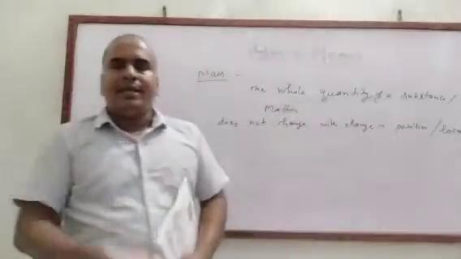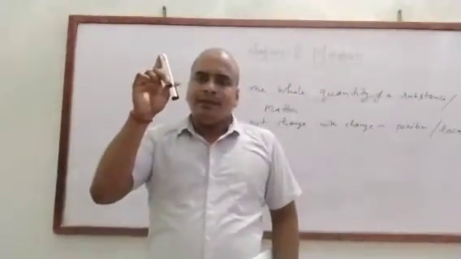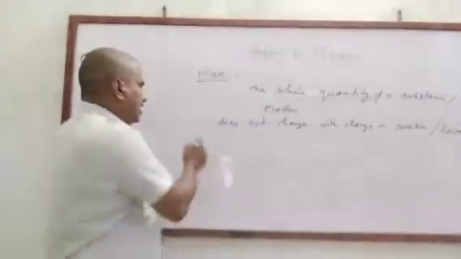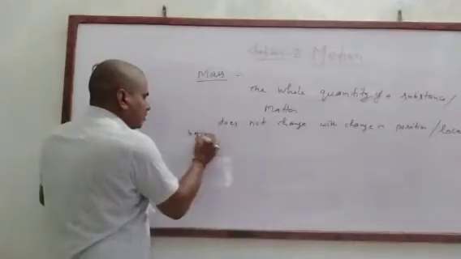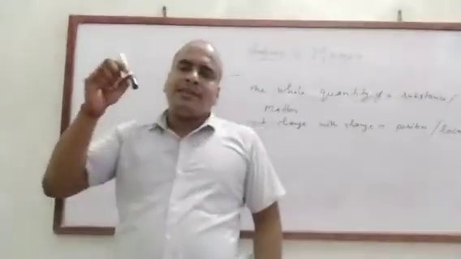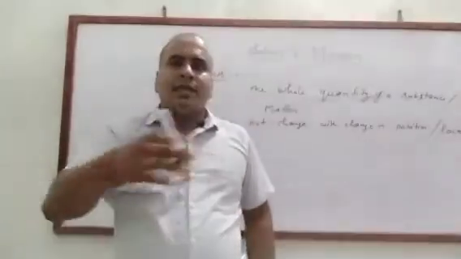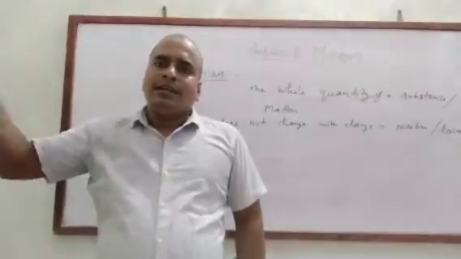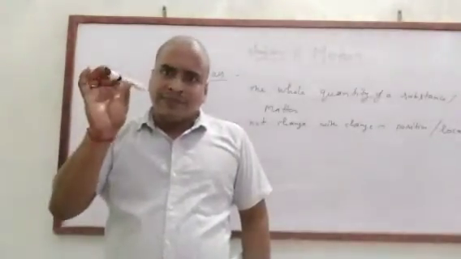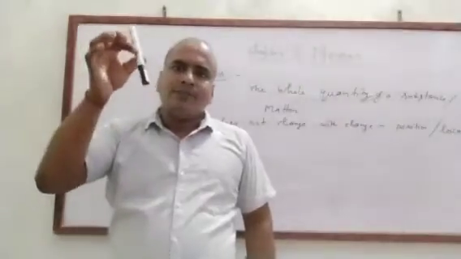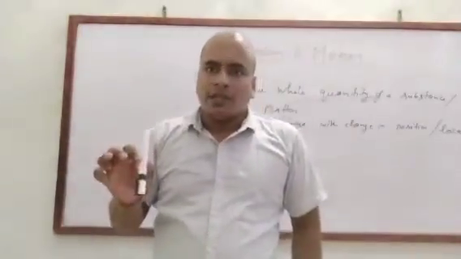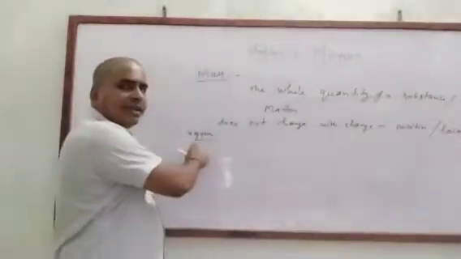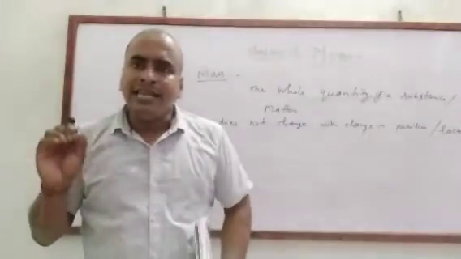Suppose, for example, we have one marker pen. Suppose the mass of this marker pen is 10 gram. If we measure the mass of this marker in another place, at your home, in school, at a railway station, bus station, airport, will its mass change? No, never. It is a fixed, constant quantity. Everywhere the mass of this marker will be 10 gram.